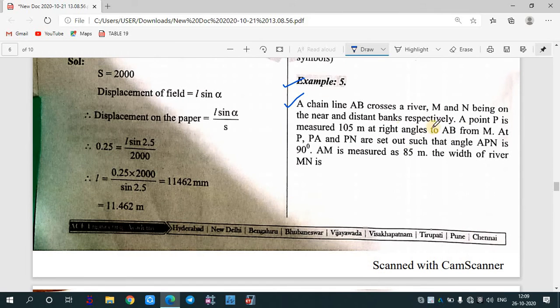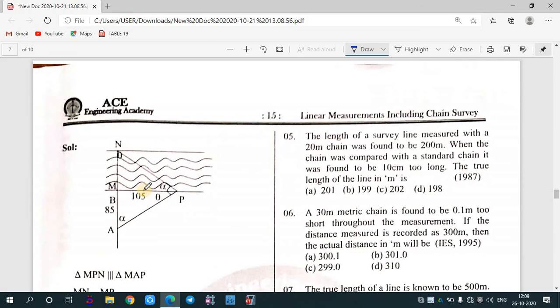After that, a point P is measured 105 meter at right angles to AB. So a point P has been measured at a distance of 105 meter, which is at a right angle to AB.